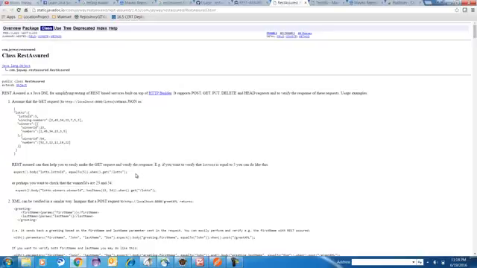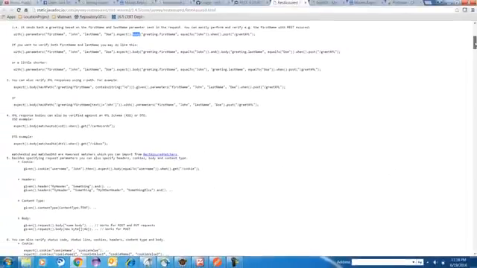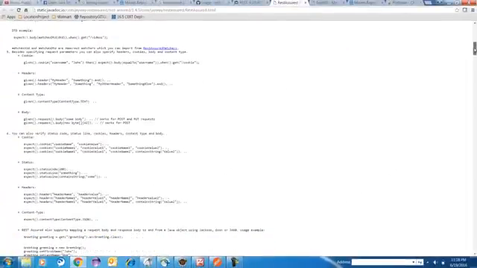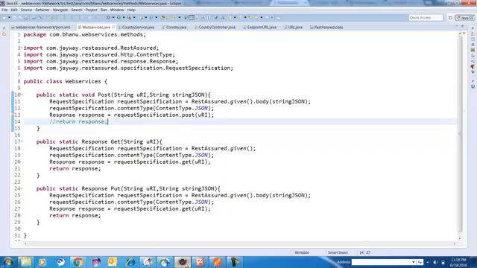See here, that's what I was trying to say. This is a package, RestAssured is a class, and these are the methods, parameters, expect, dot body. So these are the methods, and these are basically the static methods. Okay, fine, you can Google it if you want.